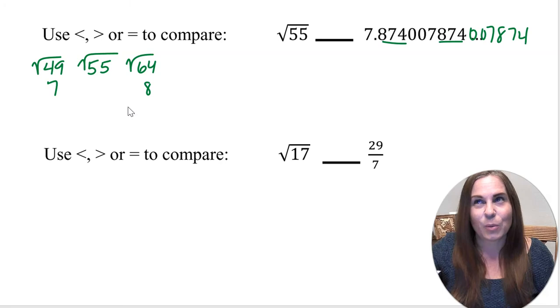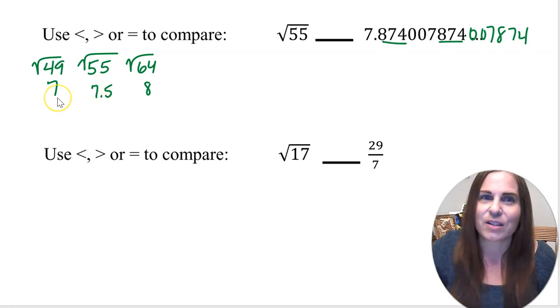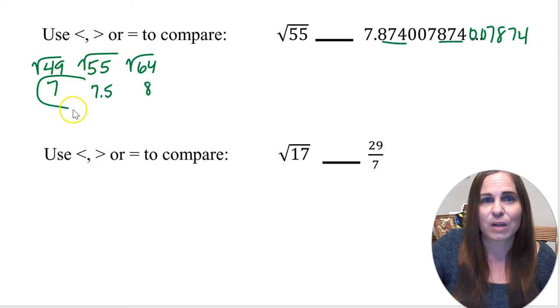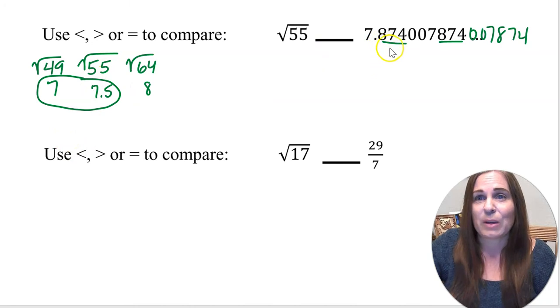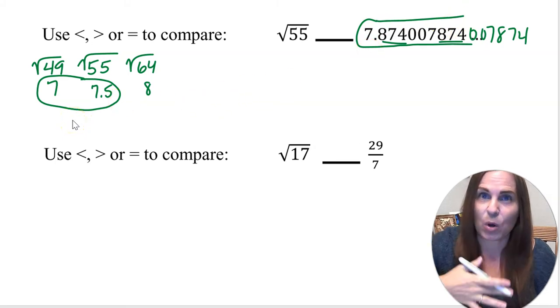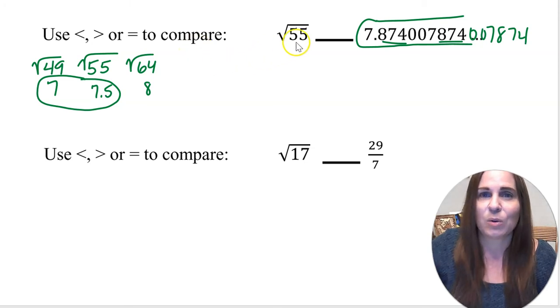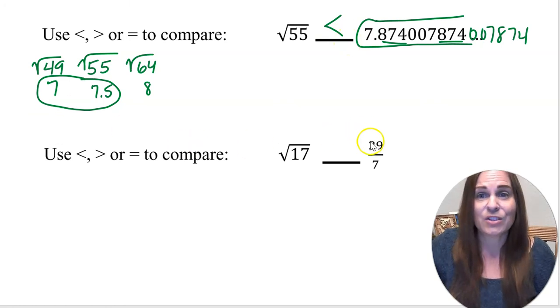It's quite a bit closer to 49, right? So if it were right in the middle, we'd approximate it with 7.5, but it's not. It looks like it's closer to 49, right? So it's somewhere in this range. It's somewhere between 7 and 7.5. And then the decimal that we have over here, it starts out with 7.8 and then it continues, right? So 7.5 or smaller for the square root of 55, compared with 7.8, we know that 7.5 or smaller is less than 7.8.